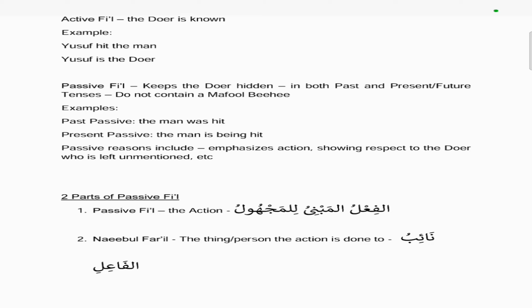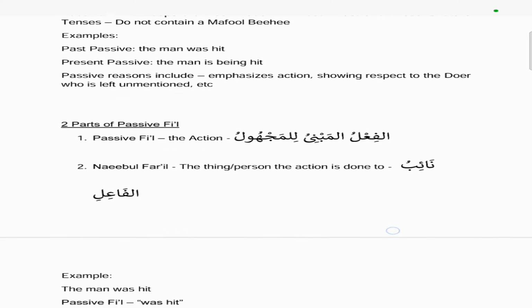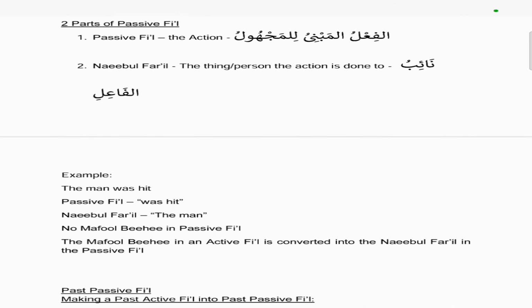There are many reasons why a passive fi'l is used. An example would be emphasizing the action and showing respect to the doer who is left unmentioned, and other reasons as well. There are two parts of a passive fi'l. So the passive fi'l, which is the action, and what we call the na'ibul fa'il, and that's the thing or the person the action is done to, and it's called the na'ibul fa'il.